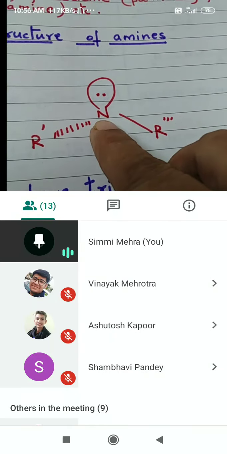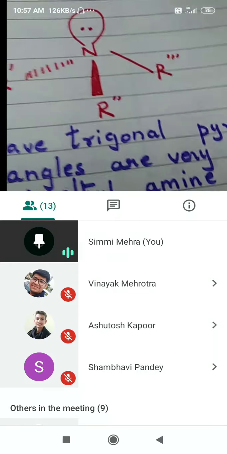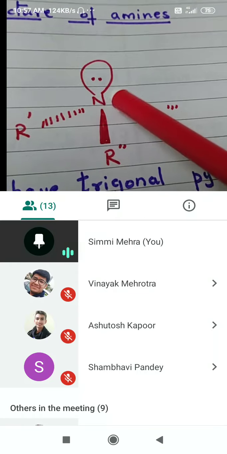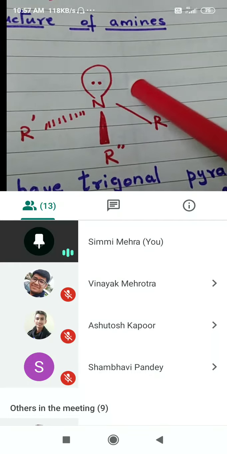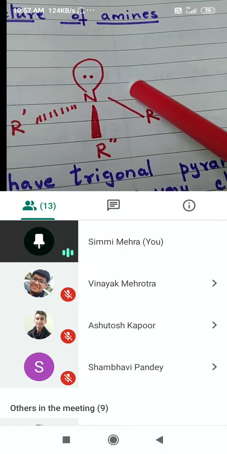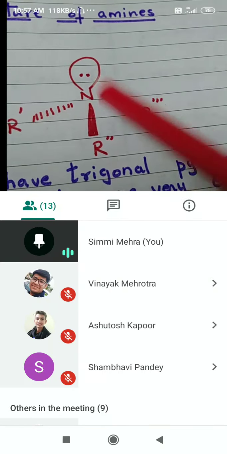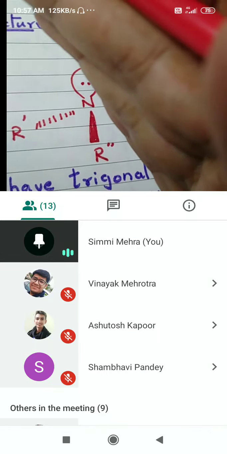And this nitrogen is sp3 hybridized, so the bond angle should actually be 109.5 degrees. In ammonia it is reduced to 107 because lone pair-bonded pair repulsion is greater than bonded pair-bonded pair repulsion. So the bond is compressed like this.